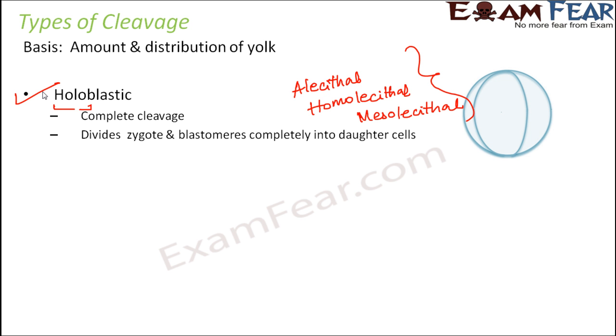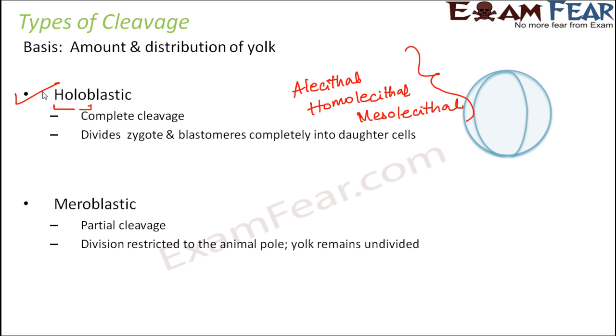Now what is the other type of cleavage? As you see on the screen, this is an example of holoblastic, where the complete thing is getting divided into two halves. Now the other type is meroblastic. So meroblastic is obviously incomplete cleavage or partial cleavage. So in this case, the division is restricted to the animal pole and the yolk remains undivided. As I said, yolk is bulky, and it is difficult to cleave or break the yolk.